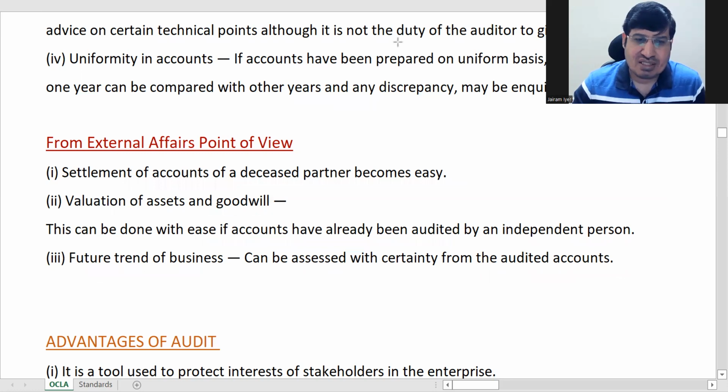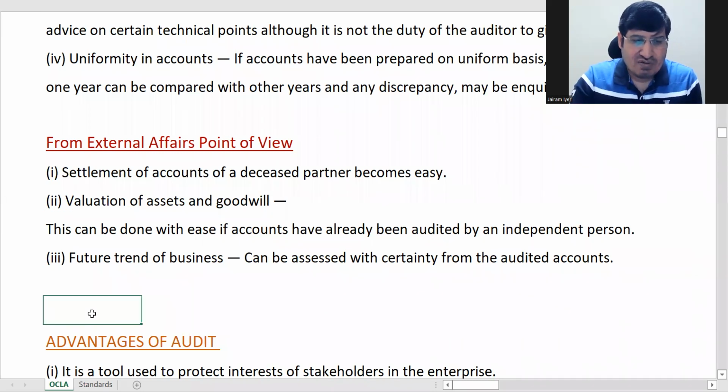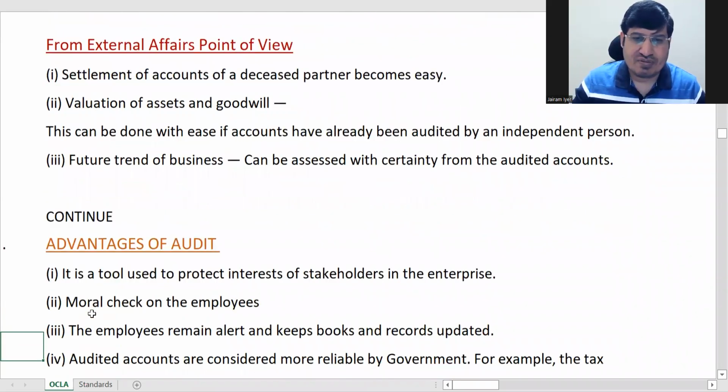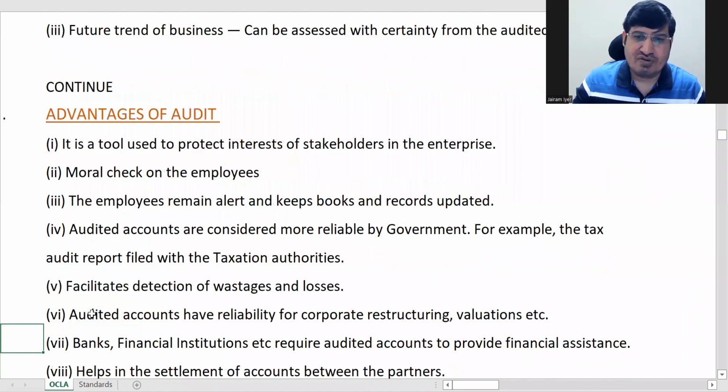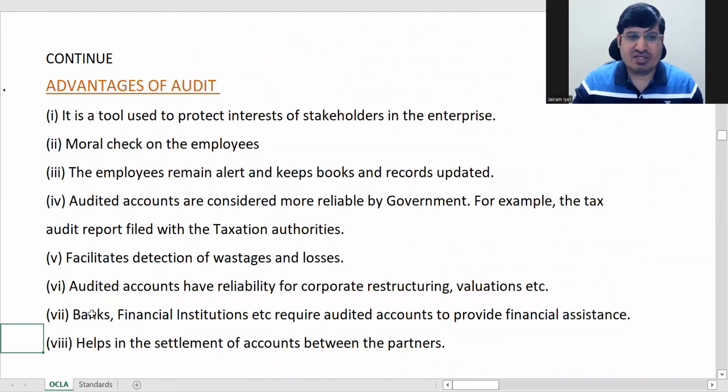Chalo, okay. So next will be advantages of audit. We'll continue here. Okay, so we'll continue from advantages of audit, right? Okay then.